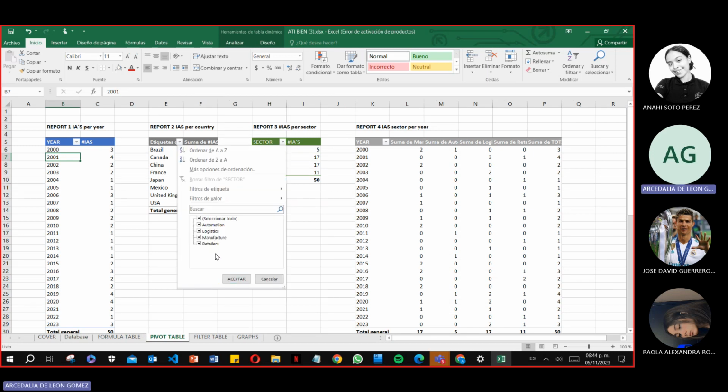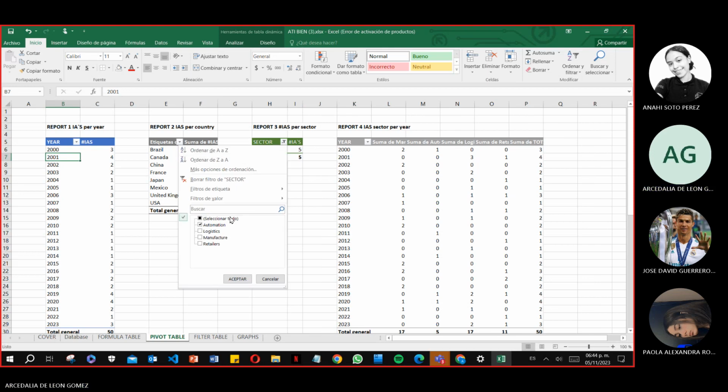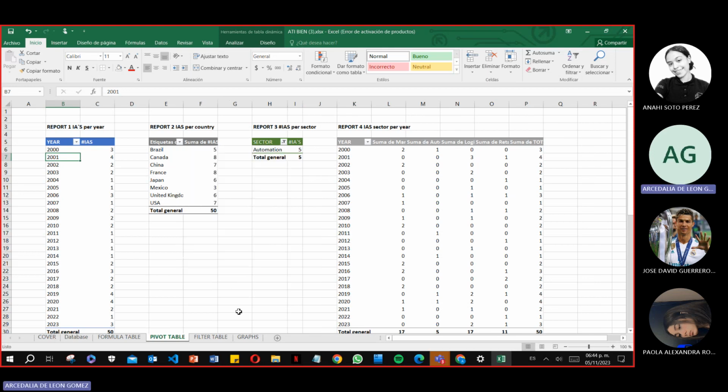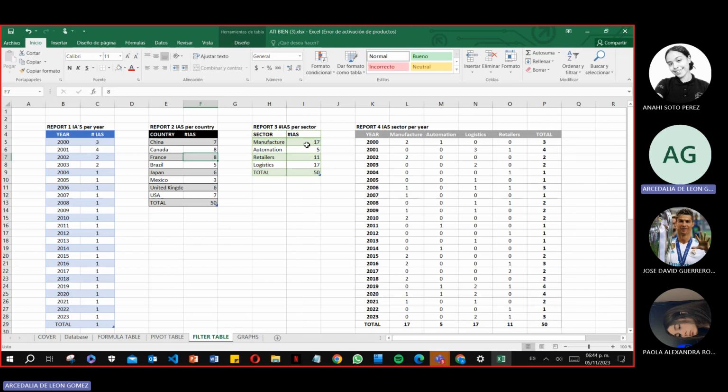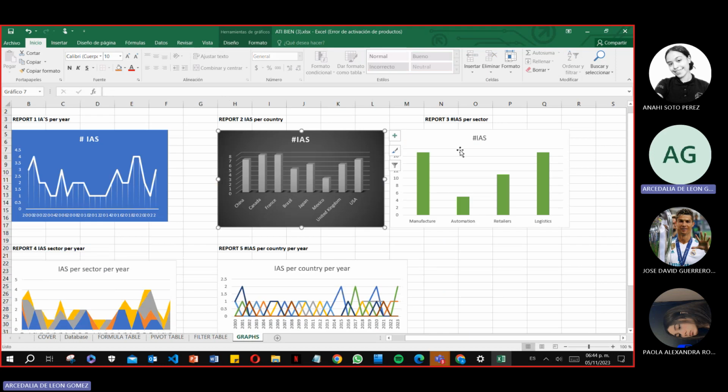It shows the options to select which one you want to see, and it appears here. And we also have the filter table, made by applying filters in the database. Then it is its graphic. It shows everything in an organized way.